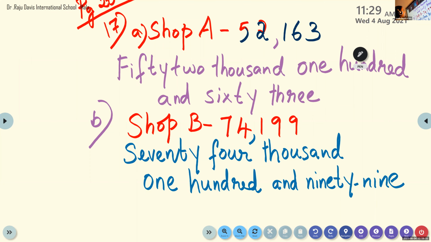That means separate the periods in a 5-digit number. So 74,199: we place the comma after 3 digits from the right side. Yes, children, completed? Yes, ma'am.